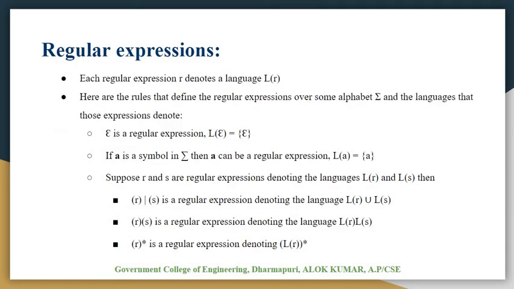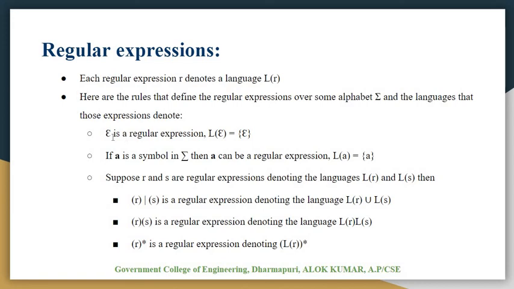Each regular expression R denotes a regular language L(R). Here are the rules that define regular expressions over some input alphabet sigma, and the languages that those expressions denote.